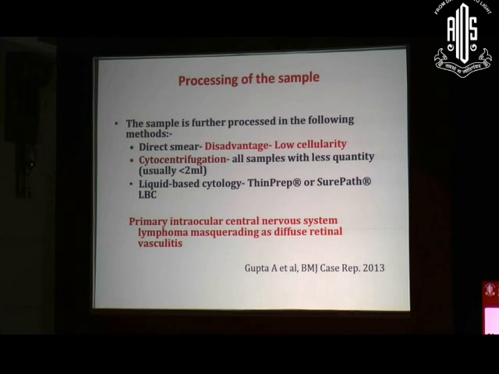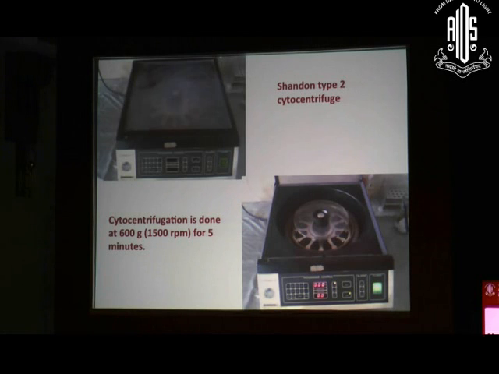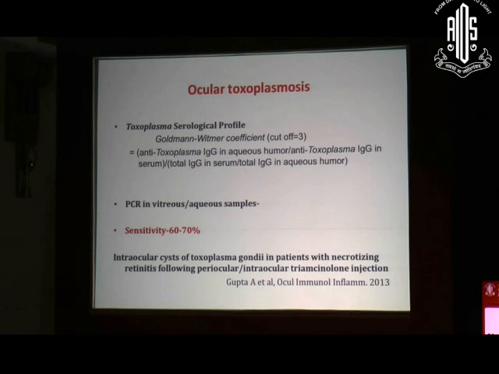So, enhance the sensitivity of the test. And this is the case report we reported last year in BMJ of a primary intraocular CNS lymphoma, which was discussed by Sir in an earlier presentation. Now, this is the cytocentrifuge. This is what I was talking about, in which you can concentrate your cells at high speed, and which can enhance your sensitivity. So I will just give you the overview of the processing, what we do in our center.